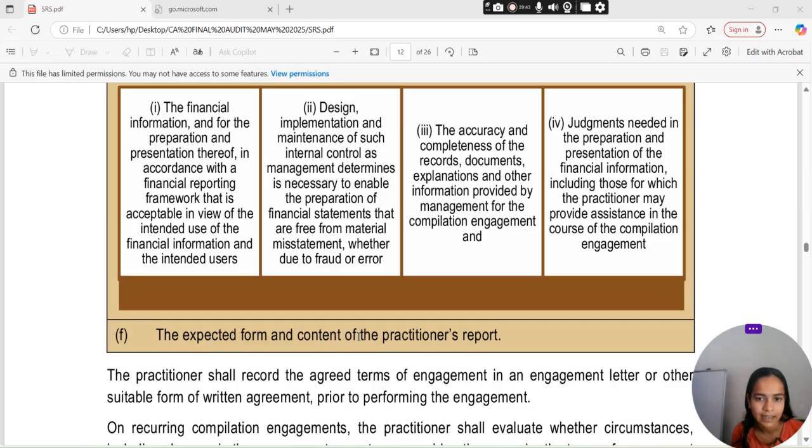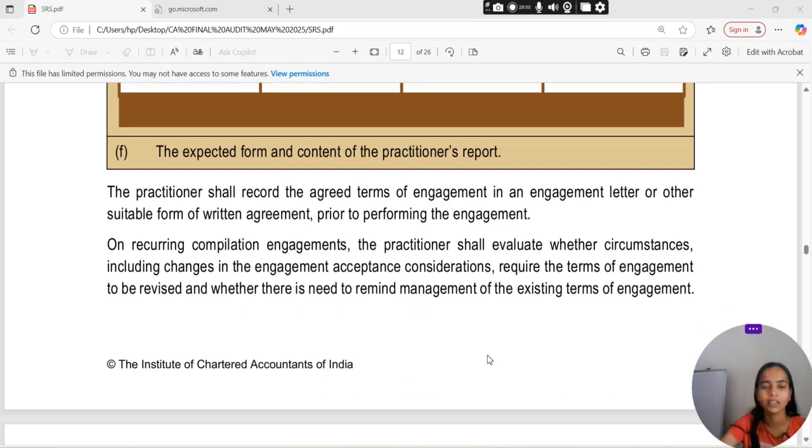What will be the expected form and content of the practitioner report? Expected form and content क्या होगा practitioner की report का? The practitioner shall record करेगा the agreed terms of engagement in an engagement letter or other suitable form of written agreement prior to performing the engagement.